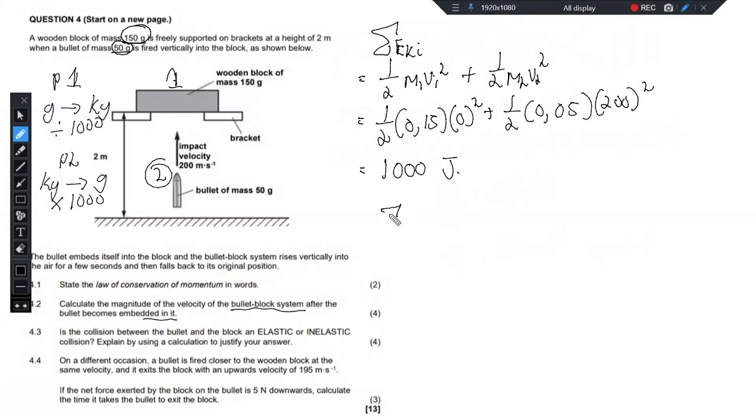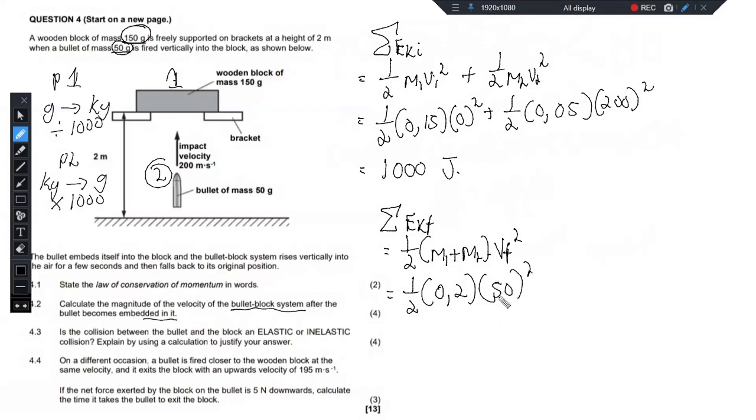Now, separately, you calculate EK final. Again, this is half, but remember, finally they become a system. So I can just go (m1 plus m2), and then they share the same velocity finally, squared. So let's just add the masses together. When we add them together, they give us 0.2. And then what was the final velocity? We did calculate it in the previous question. It was 50. So 50 squared. And when you punch all that into your calculator, you get 250 joules.